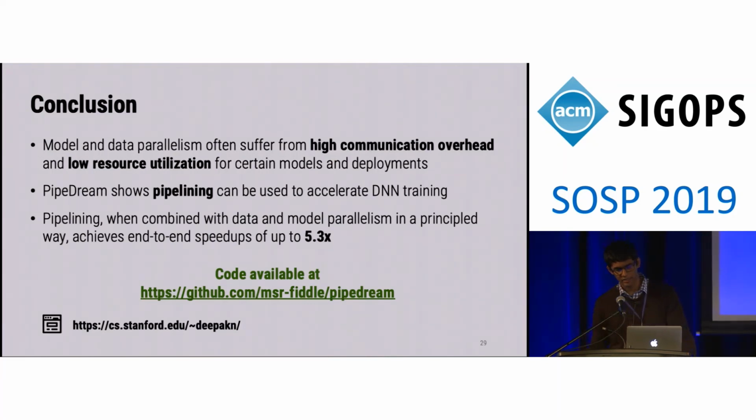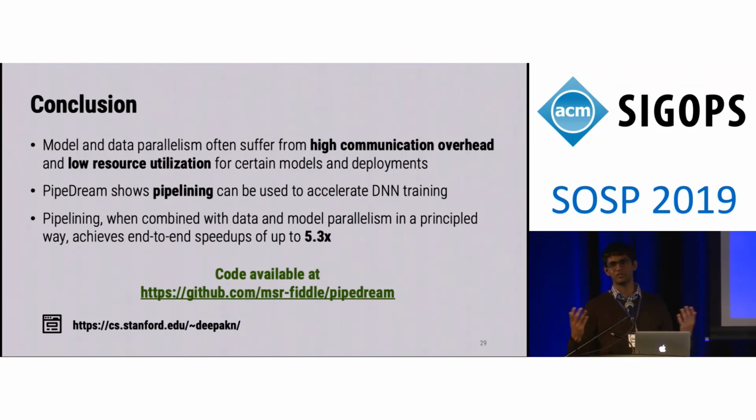Yeah, so that's a good question. The question was, how do we deal with models that are not completely sequential, that are more branched, for example? The answer is that PipeDream might need to receive activations from multiple different machines. The way we engineered this, it was able to handle that fairly gracefully.